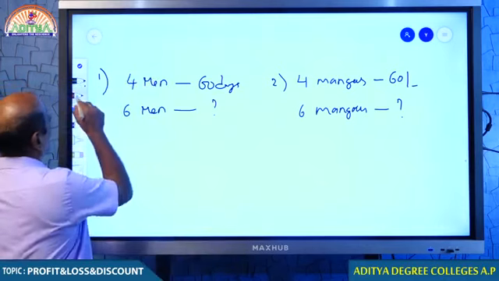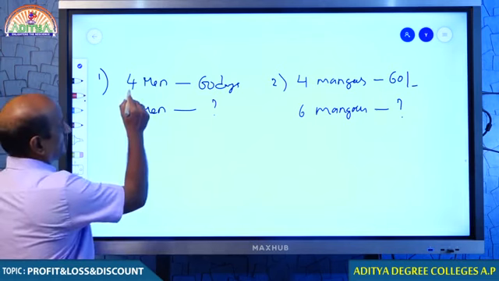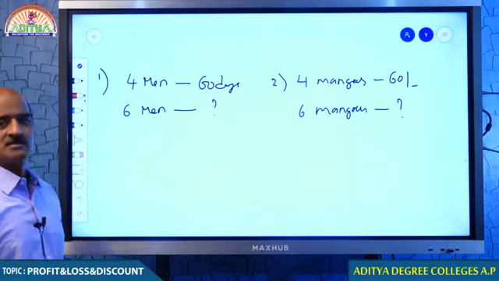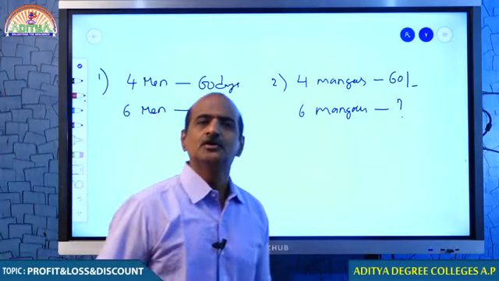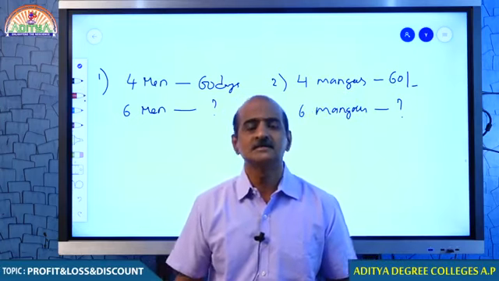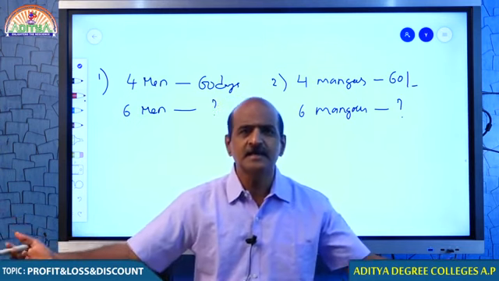First of all, let us see what is in question number 1. When 4 men can complete the work in 60 days, what about 6 men? Do you think they take more days or less days? More men, less days, because the work is the same.